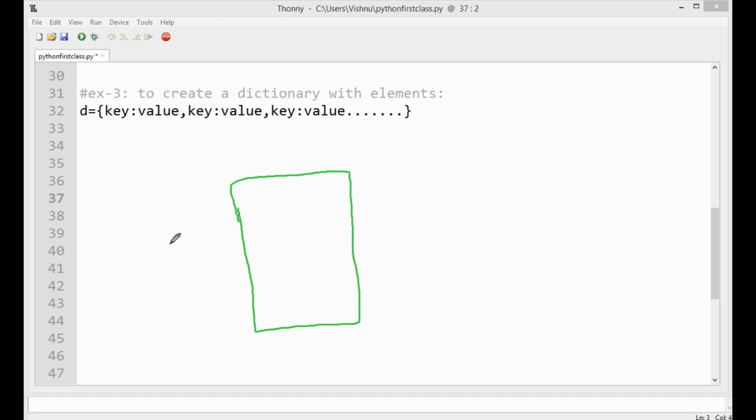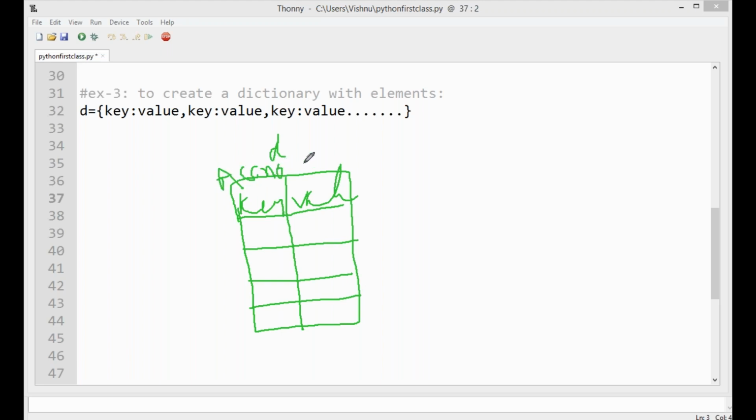Up to the list topic and tuple topics, we were declaring the indexes only. Now here, this is a dictionary. This dictionary is divided into two parts. One is a key, another one is a value. Here we are storing the keys as, for example, account number, and the value is the name of the customer.